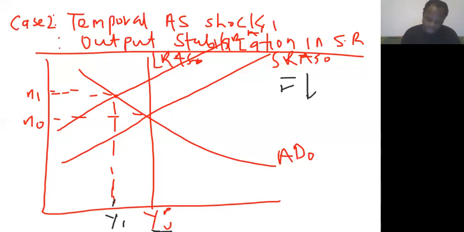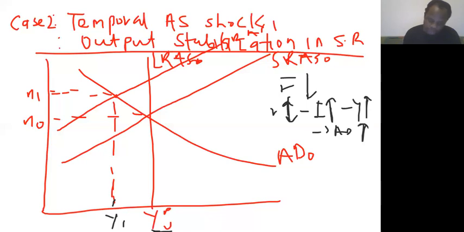Now, once the central bank reduces R, what happens? It causes R to decrease, investment to increase, and then output to increase. Once output increases, it means the AD also shifts upwards. The AD will shift upwards.